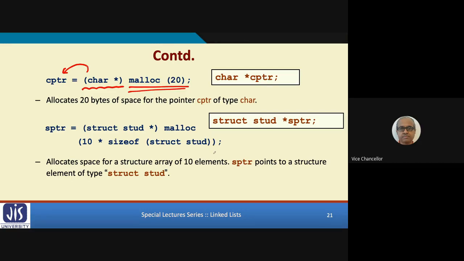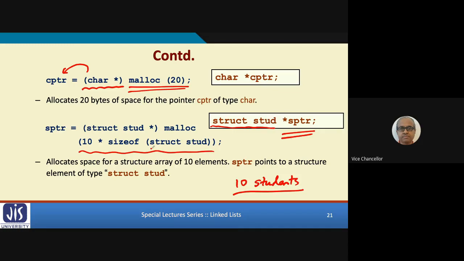Similarly, now come to that student example. So we have already declared a structure called struct student. Let us say I declare a structure pointer, I'm giving it the name SPTR. Suppose I have a class with 10 students, so I allocate only that much space. 10 multiplied by size of struct stud. Stud is a structure, right?